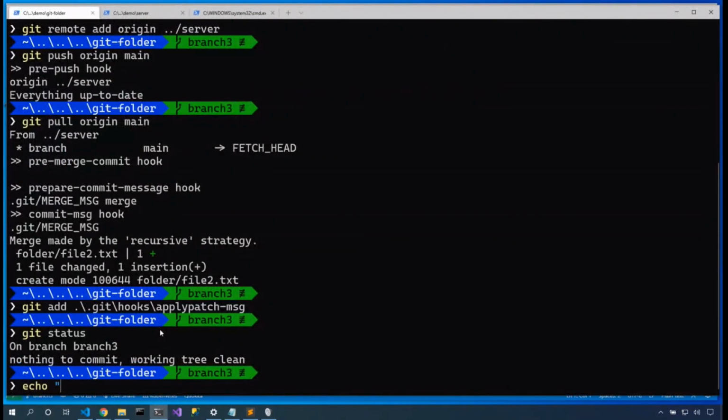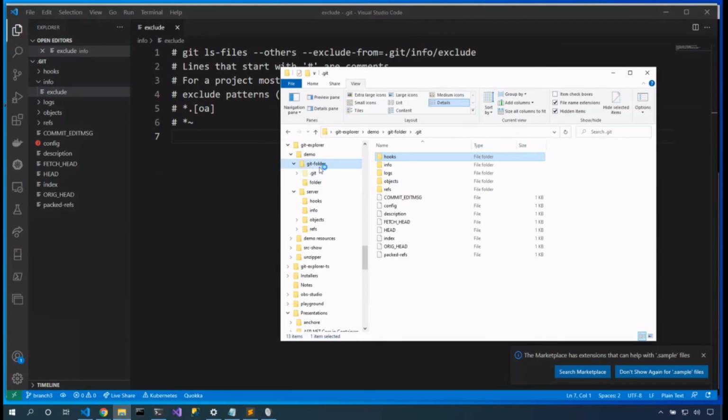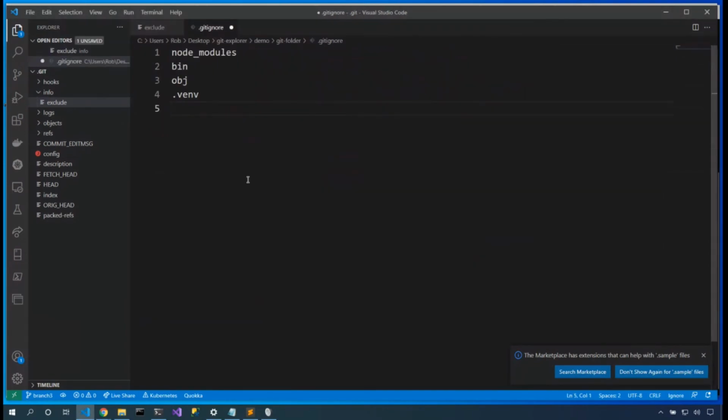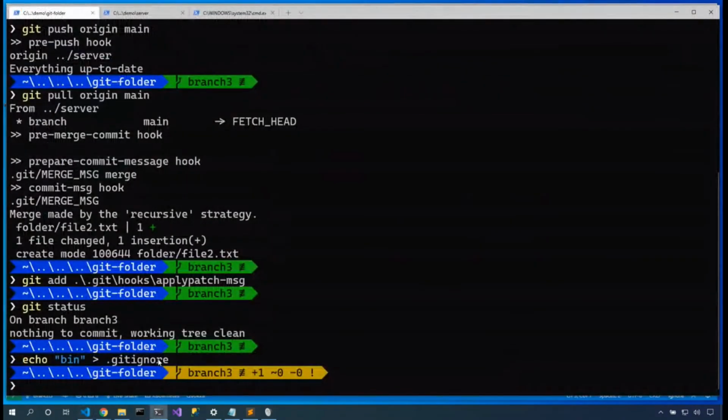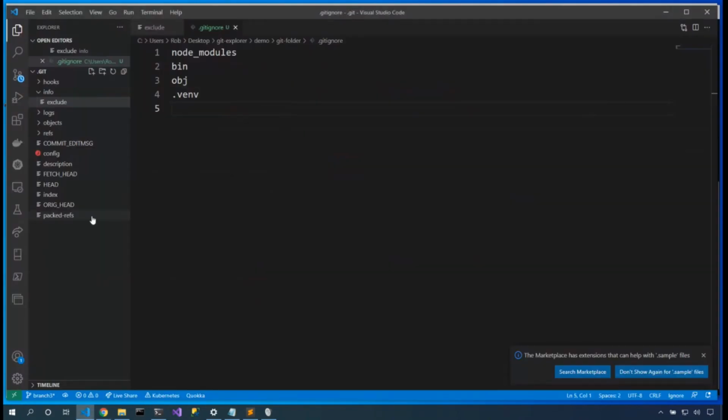Let's say echo bin to .gitignore, and we'll open that one up inside of VS Code, and we'll put all of our ignore files in here. Now, the beauty of putting them here in this .gitignore file is now we can change them. So let's git add .gitignore, and now we're sharing them with the rest of our team. Perfect.